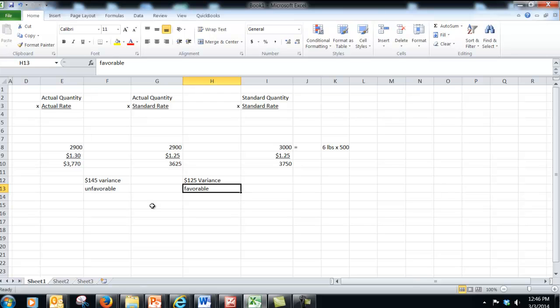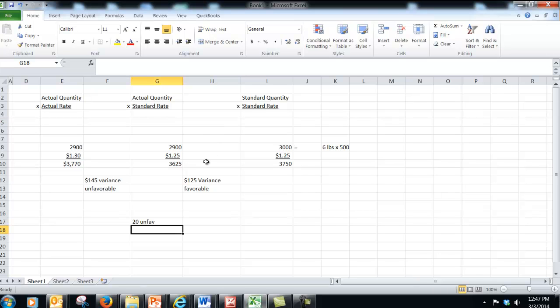That's favorable. So the easy way to remember this is we have the actual times actual here. We have the standard times the standard here. And in the middle, we have kind of a combination of the two. Okay, so take just a couple minutes and write that down. Do whatever it takes for you to memorize it. And hopefully that will help you keep it straight.